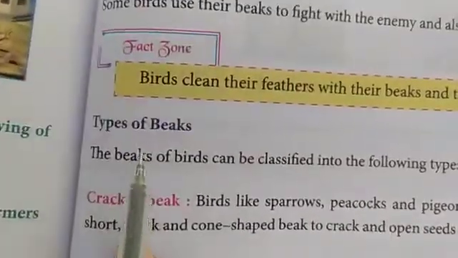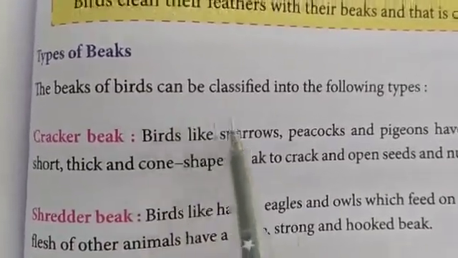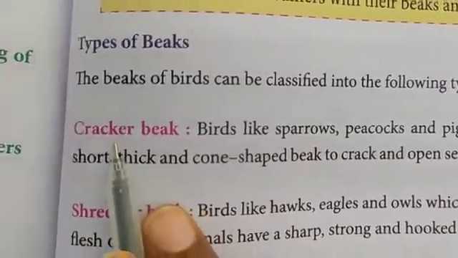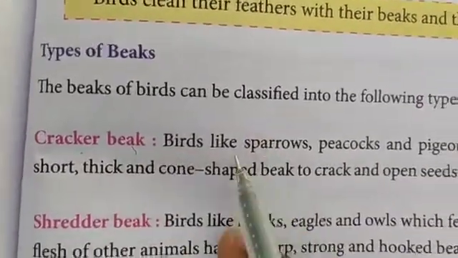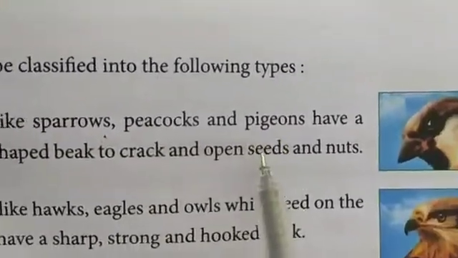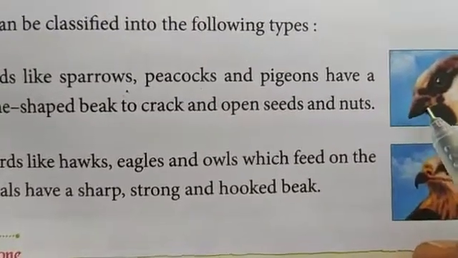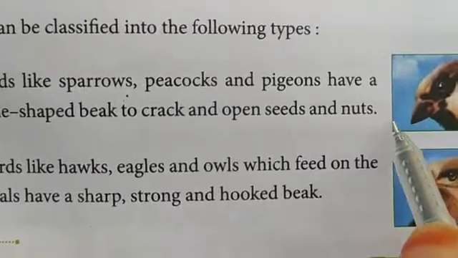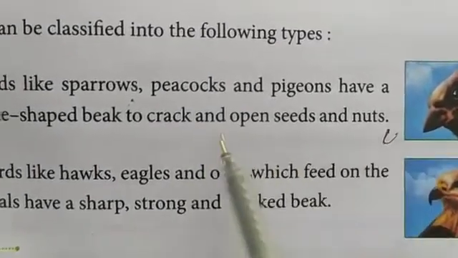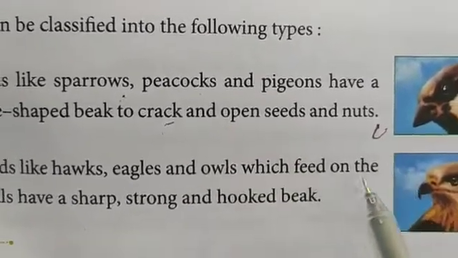Okay, now we are going to learn about the types of beaks. The birds' beaks can be classified into the following types. First one is the cracker beak. In which birds can we find this one? Sparrows, peacocks and pigeons. When you observe their beak, it will be short, thick and cone shaped. Yes or no? Like this, cone shaped. With the help of this beak, they can crack and open seeds and nuts.